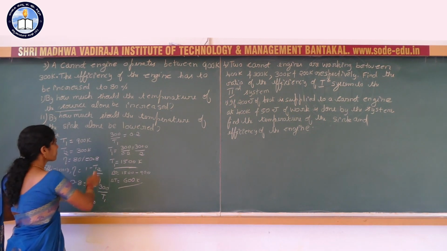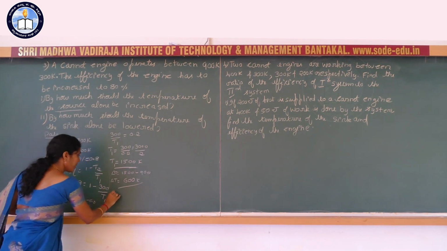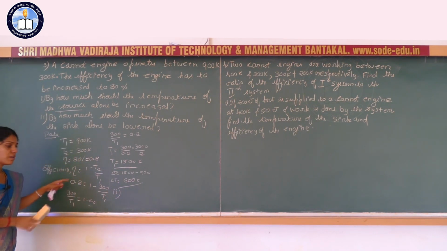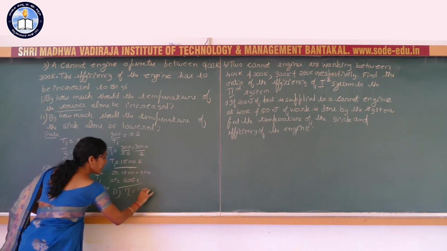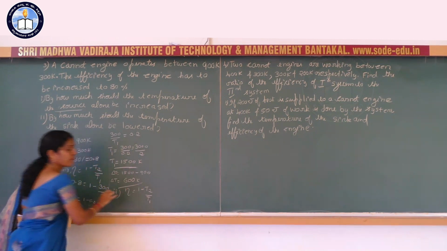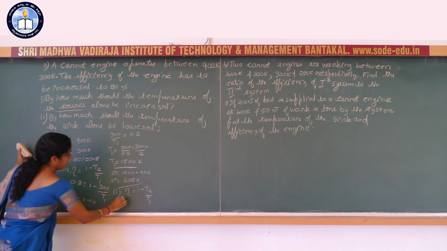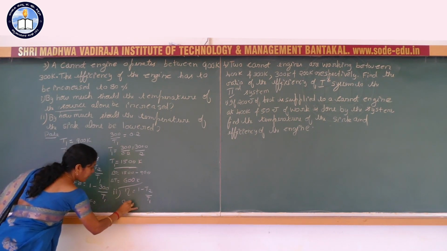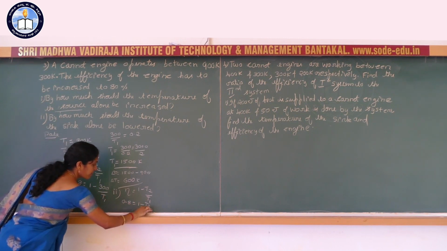Next here, by how much should the temperature of the sink alone be lowered? Similarly, same formula. Here, efficiency eta is equal to 1 minus T2 by T1. So here eta is 0.8 is equal to 1 minus T2 by 900.